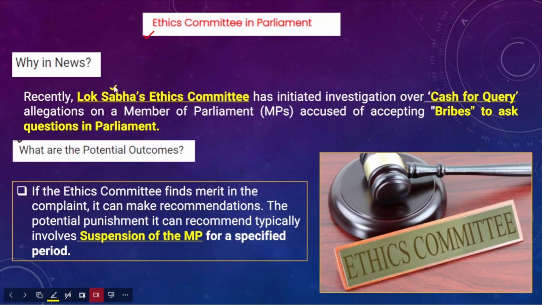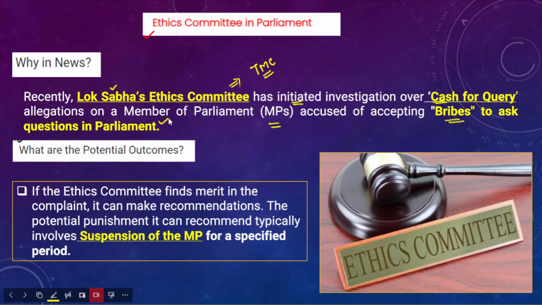If we go into the news, recently the Lok Sabha Ethics Committee has initiated an investigation over the cash for query allegations. Recently the cash for query allegations were made against one MP from the Trinamool Congress of West Bengal. So the Lok Sabha Ethics Committee initiated the investigation over these allegations against the accused, who accepted bribes to ask questions in the parliament.